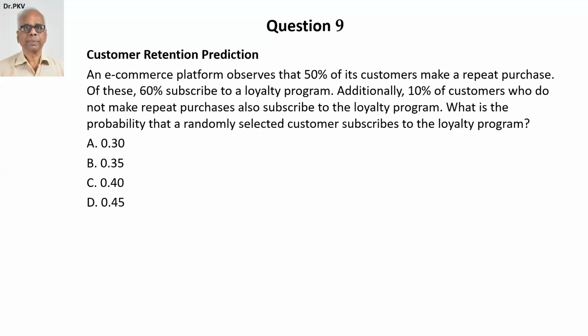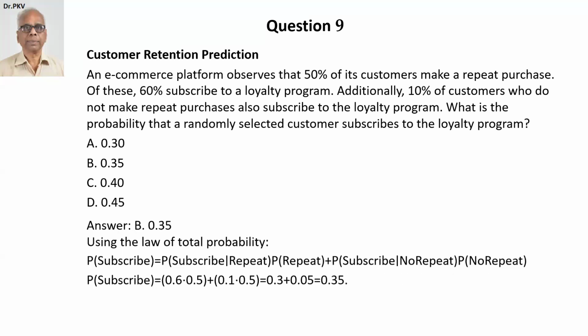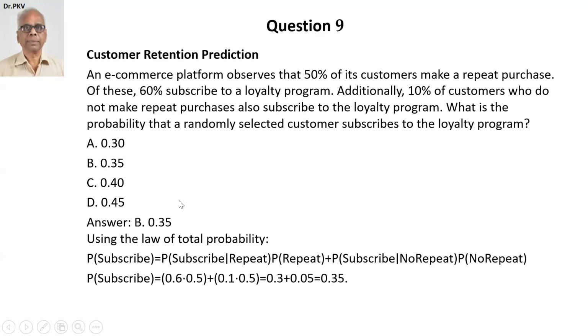So what you are wanted is probability of subscribe. So let's look at this problem and try to solve. Answer is 0.35. Using the law of total probability, probability of subscribe is equal to probability of subscribe given repeat into probability of repeat plus probability of subscribe given no repeat into probability of no repeat.